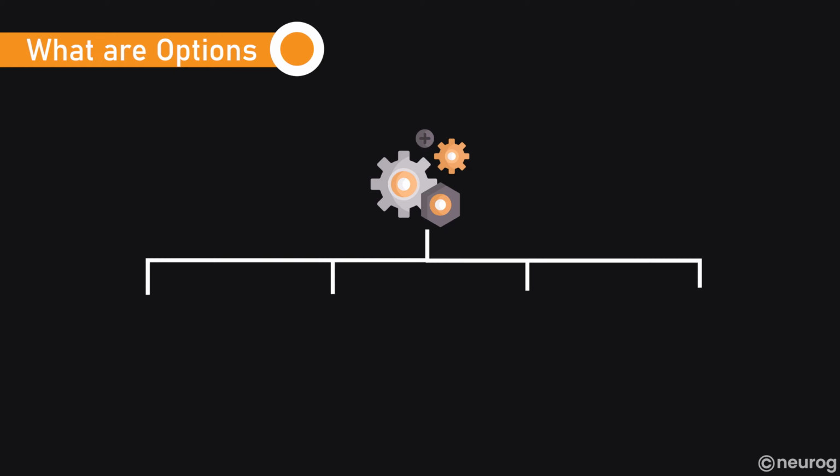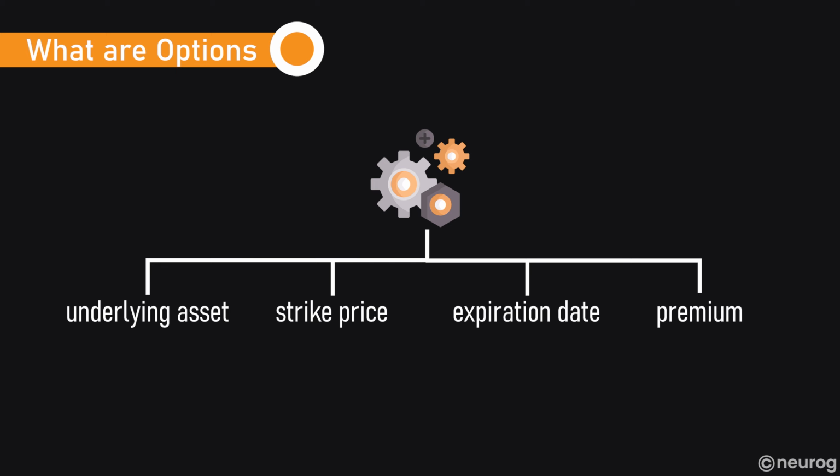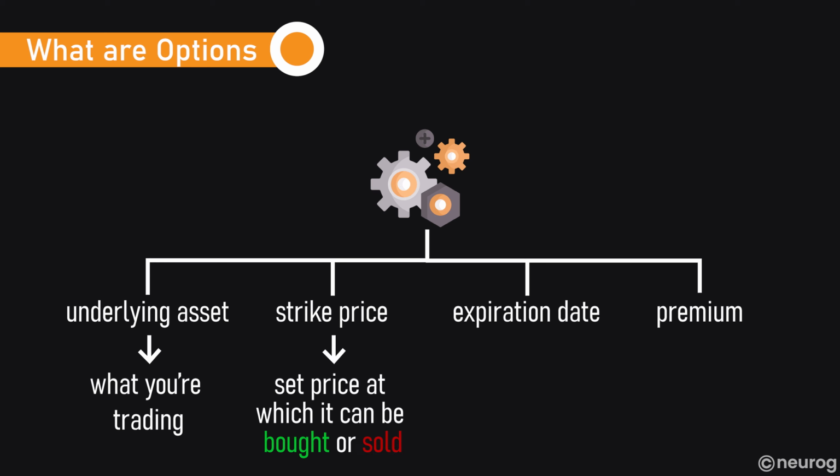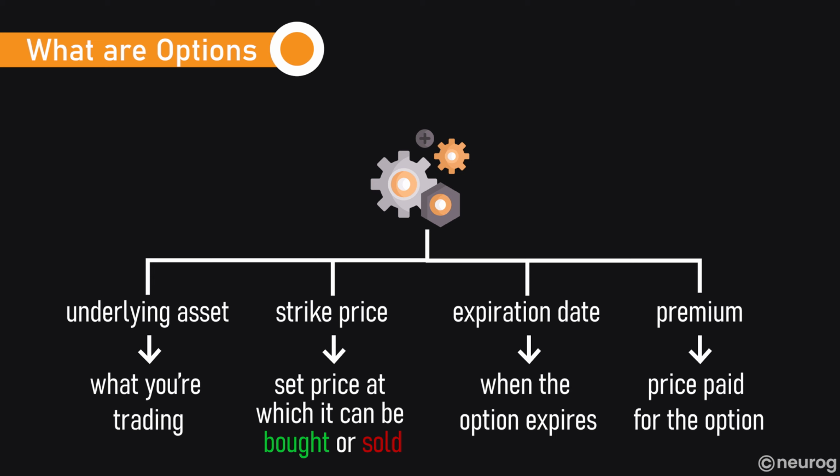An options contract has key components: the underlying asset, the strike price, the expiration date, and the premium. The underlying asset is what you're trading, like stocks. The strike price is the set price at which it can be bought or sold. The expiration date is when the option expires. And the premium is the price paid for the option.